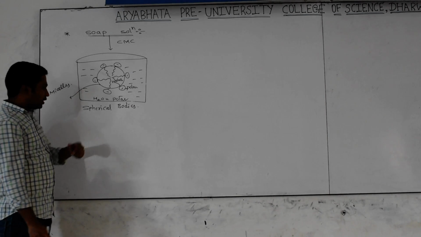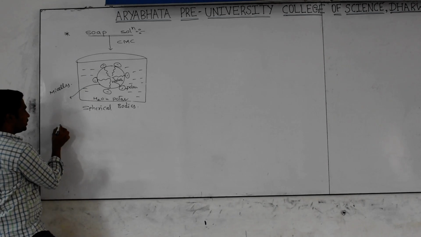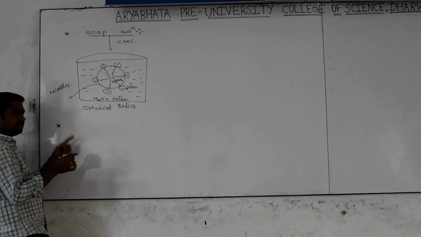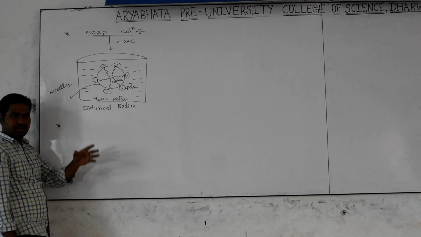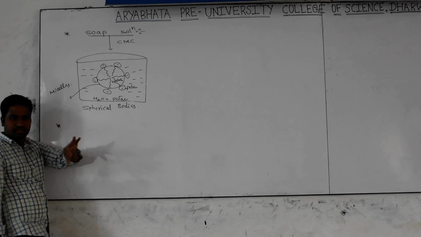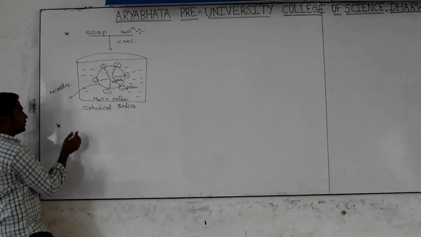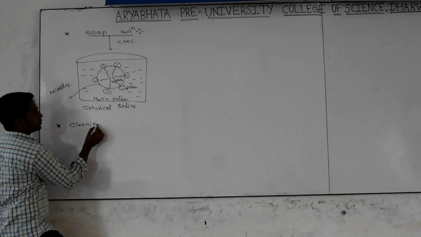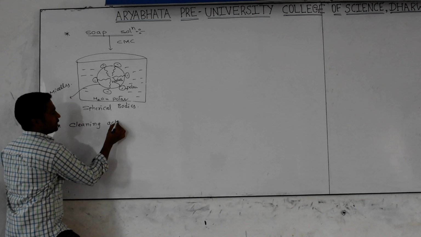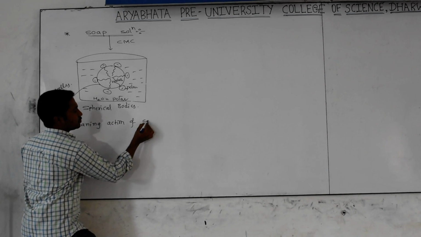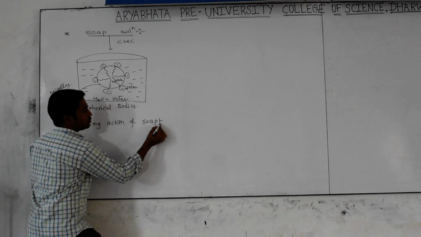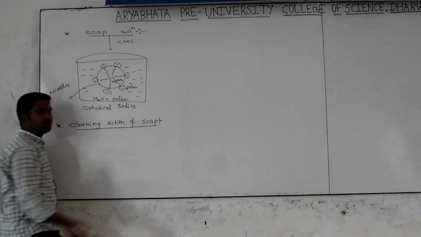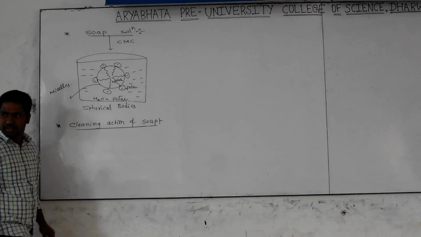Now we are discussing one of the important concepts. The same thing comes in chemistry in everyday life, which is covered in second year, but let us learn it now. It is nothing but the cleaning action of soap. How are soaps useful to remove oil marks from clothes? Very nice concept. Observe very carefully.